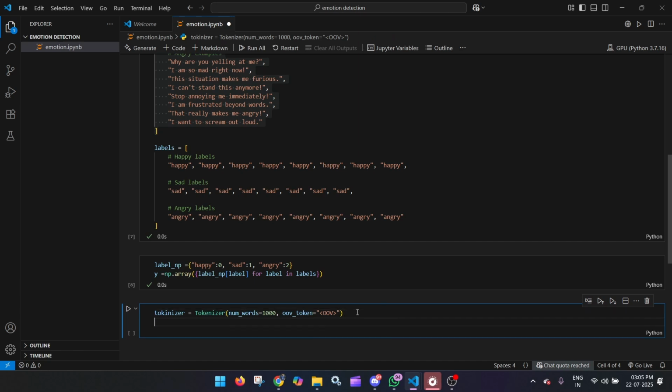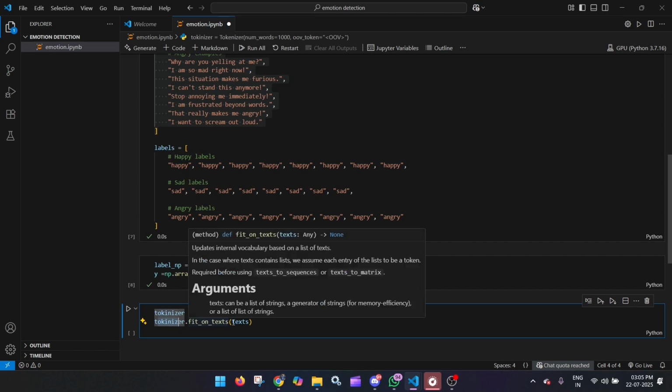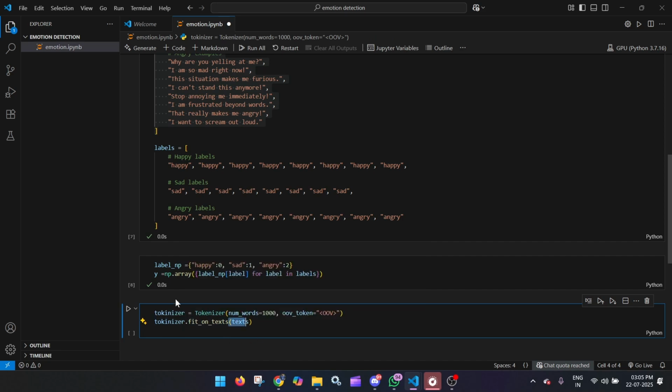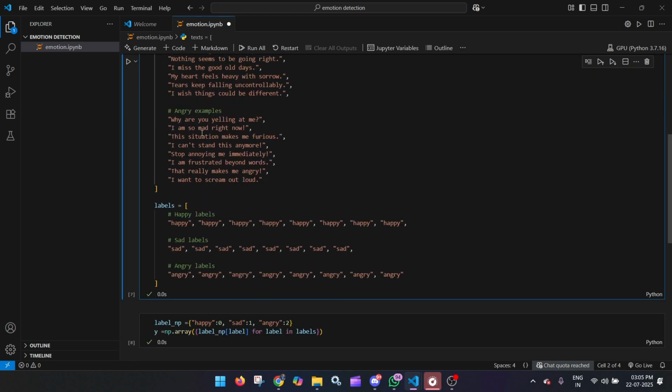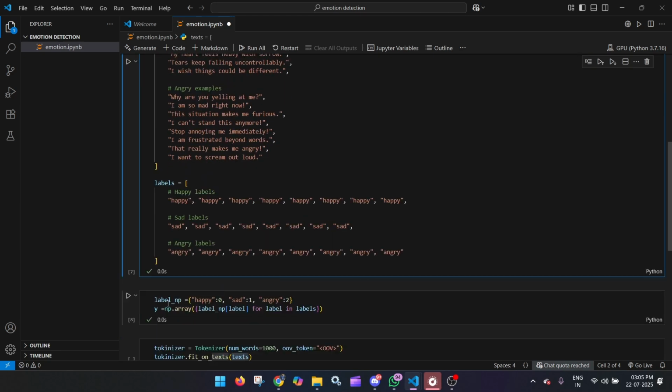Next, we will fit the text into the tokenizer. So I will write this one. We have got the suggestions, and I have just copied this one, tokenizer.fit_on_texts, and this is the text. It is actually feeding this text so that it converts, because we have already converted this.